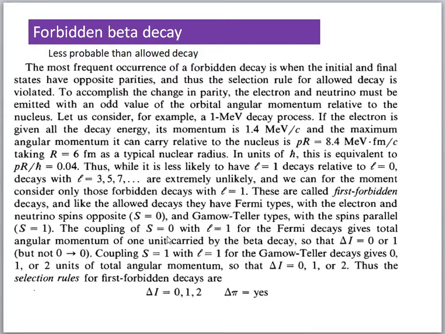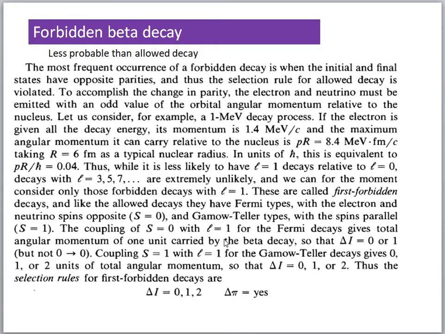If the forbidden decay is a Fermi type first forbidden decay, forbidden means L is equal to 1, and Fermi type means S is equal to 0. Its combination J is L plus S, that is 1 plus 0, which is 1.